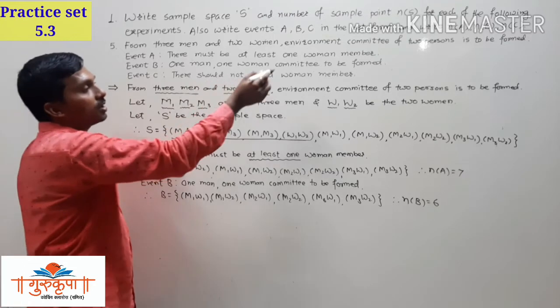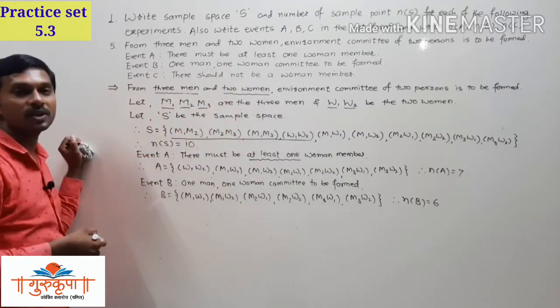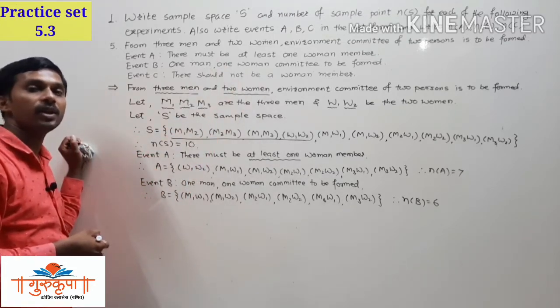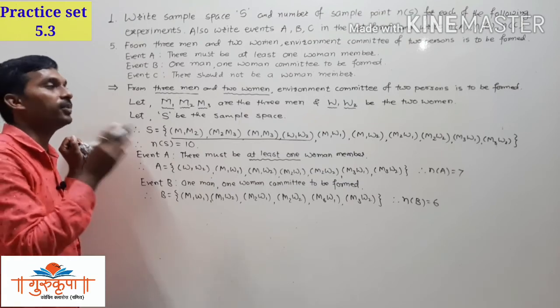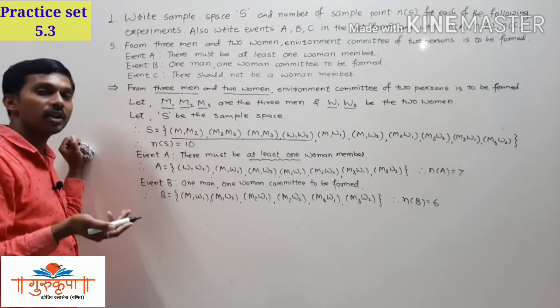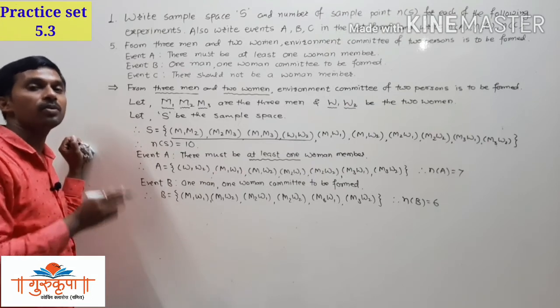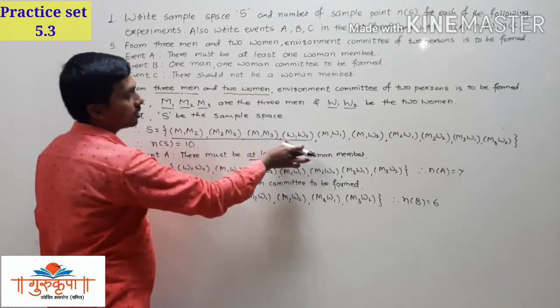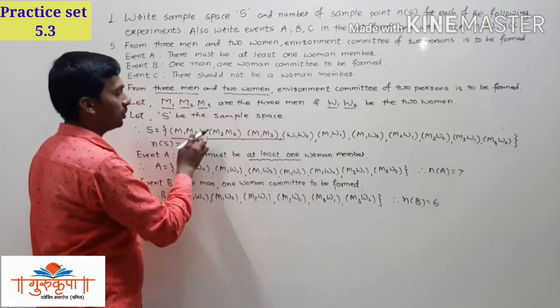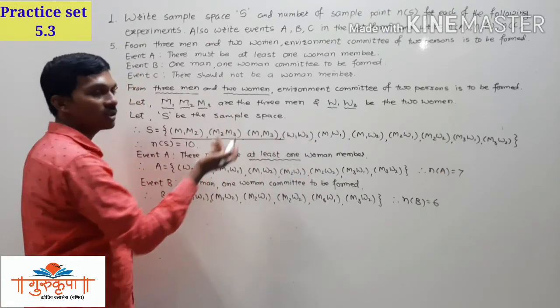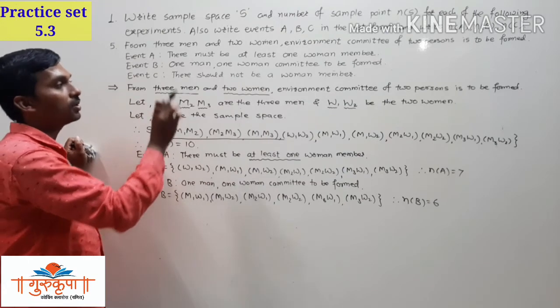There should not be a woman member. We need only men. There should not be a woman member in the committee. It means that we have to get the committees including men only. So we have 3 committees here: M1 M2, M2 M3, M1 M3. These 3 committees include only men.